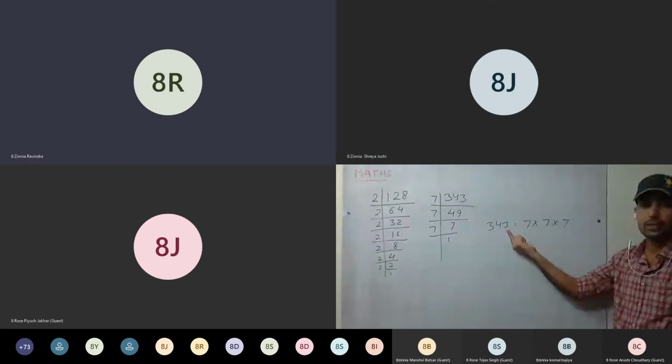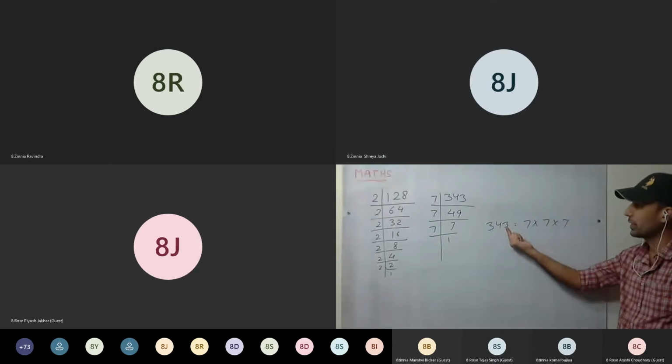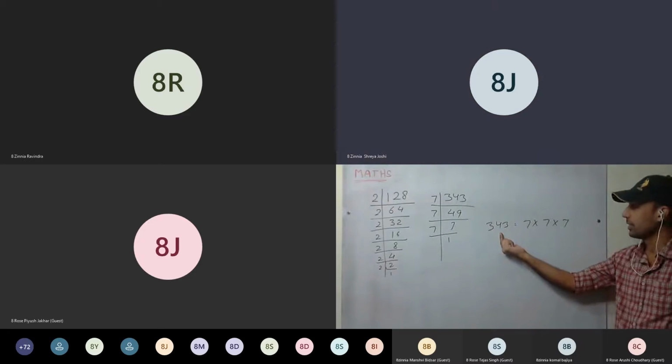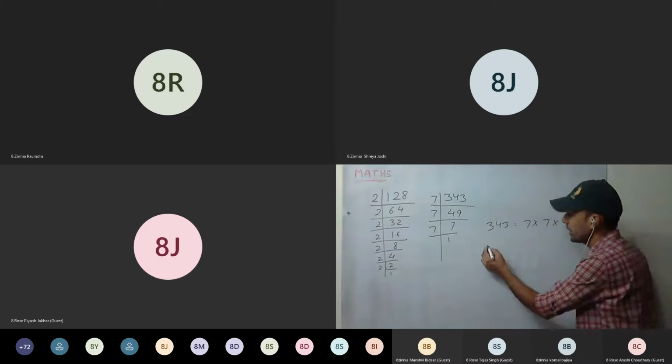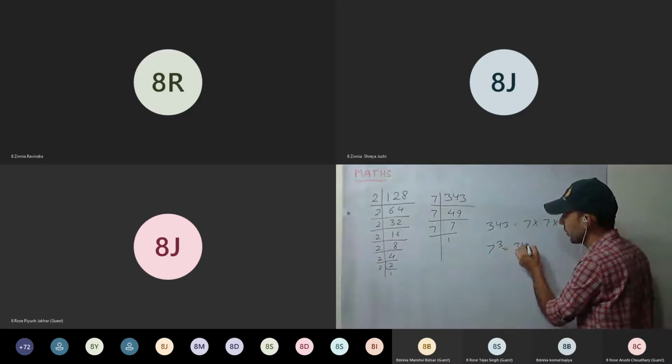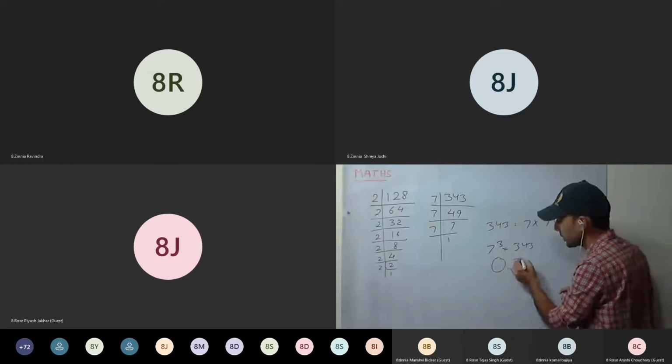Therefore, perfect cube. And whose cube is it? Whose cube is it? 7. That means 7 cubed equals 343. Whose cube? 7's cube.